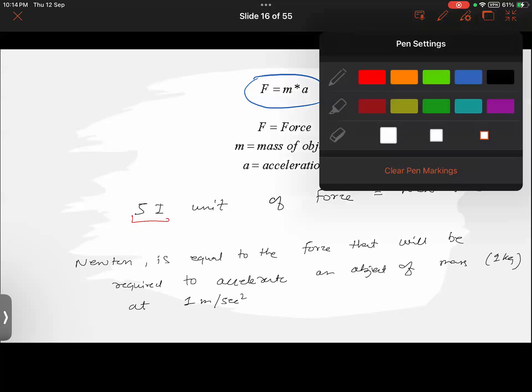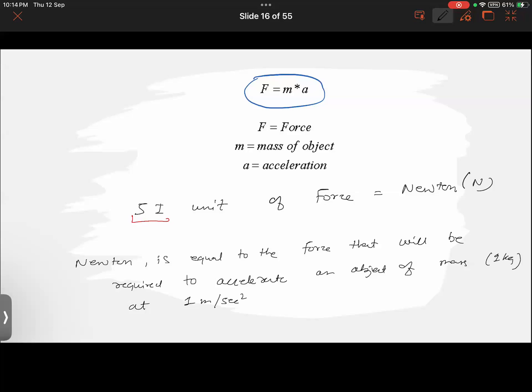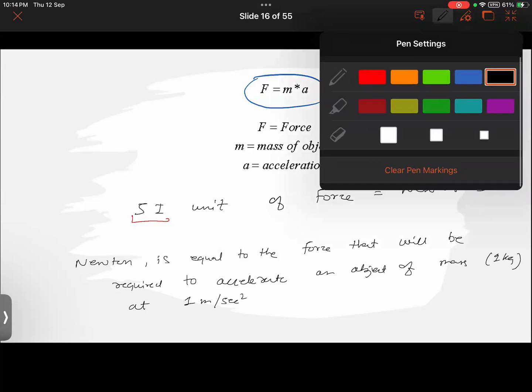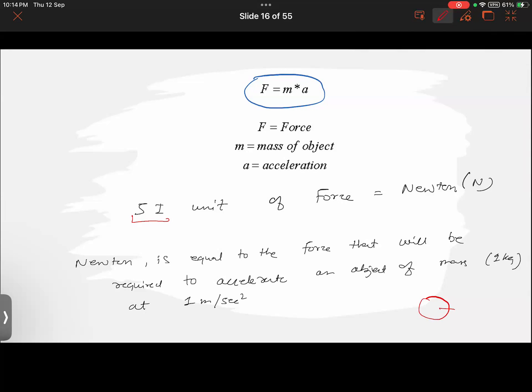So this is the definition of Newton. Say that you are given an object of 1 kilogram mass, and I ask you to accelerate this object at 1 meter per second square. Whatever amount of force will be required, that will be called 1 Newton. So it's the amount of force needed to accelerate a body of 1 kilogram mass by 1 meter per second square.